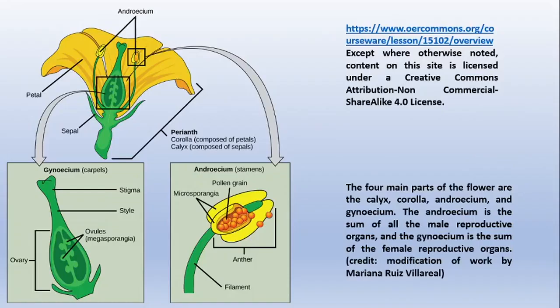These are the general parts of a flower, where you can see the pollen grains and ovules, megasporangia, in which embryo sacs are present.